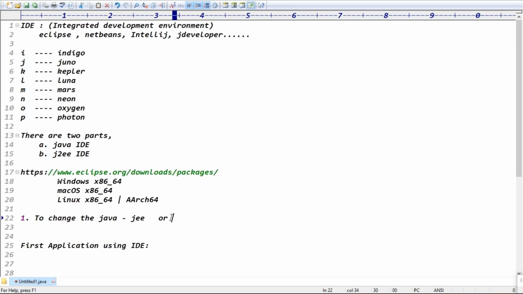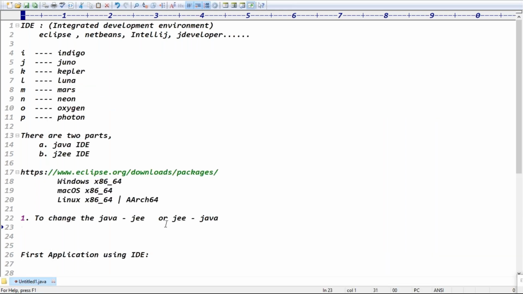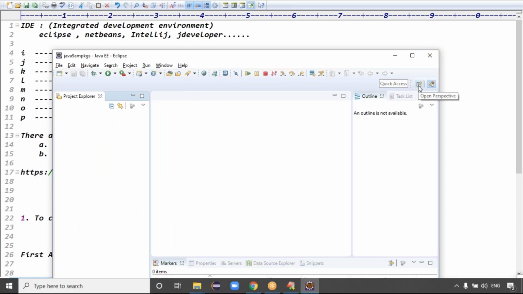Guys, to change Java to JEE or JEE to Java, we have to check the Open Perspective option. On the right hand side you can see Open Perspective, the plus symbol in the right corner, guys. Use the right corner Open Perspective plus symbol.